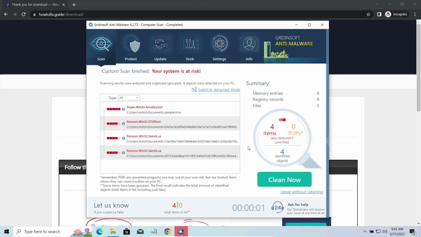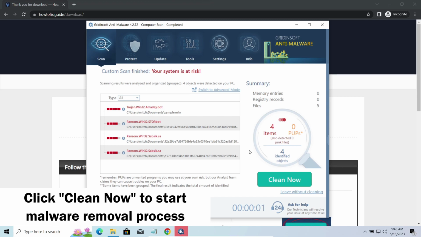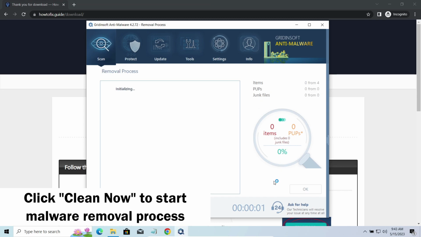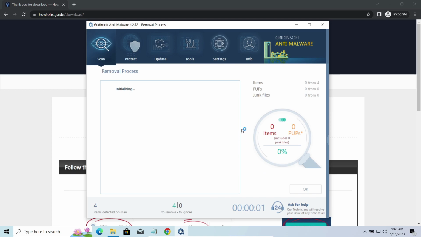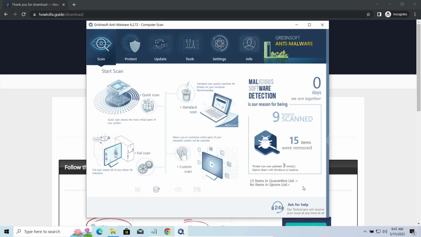It detected all the payloads that appeared during the attack. Click Clean Now to wipe them out and make your PC clean from malicious programs. Please note, Greensoft Anti-malware is a malware removal program, not a decryptor. To get your files back, follow the guide on howtofix.guide. We will put the link in the description.